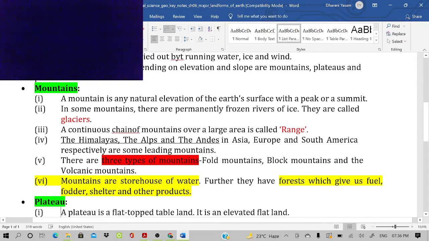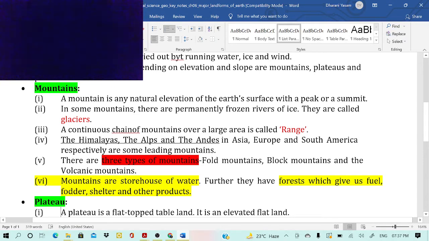A continuous chain of mountains over a large area is called a range. For example, the Himalayas in the Asian continent, located in Nepal and the Tibetan Autonomous Region, the Alps in Europe, the Andes in South America, and the Rockies in North America. They are ranges because they are continuous chains of mountains over a large area. There are three types of mountains. This is very important: fold mountains, block mountains and volcanic mountains.